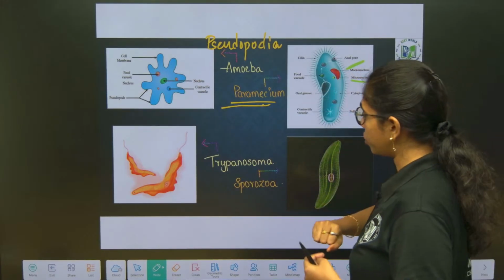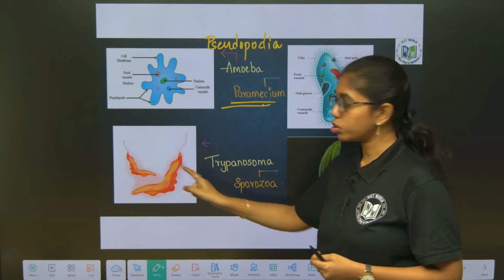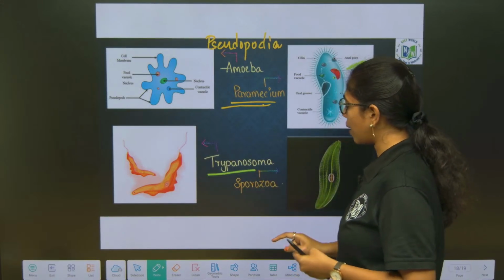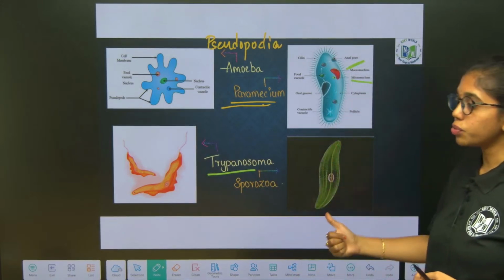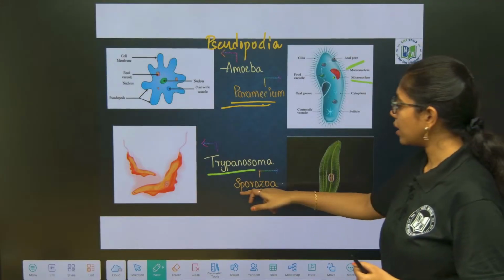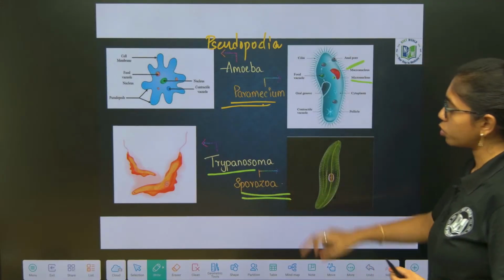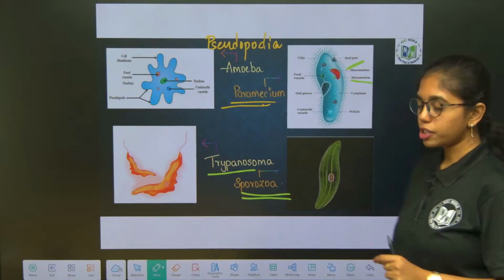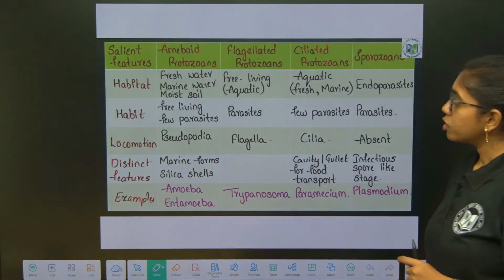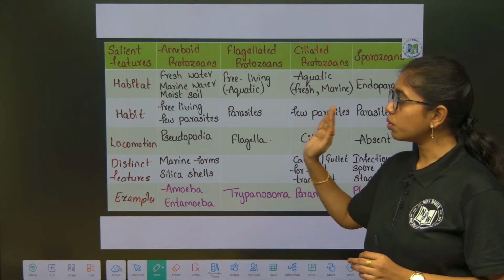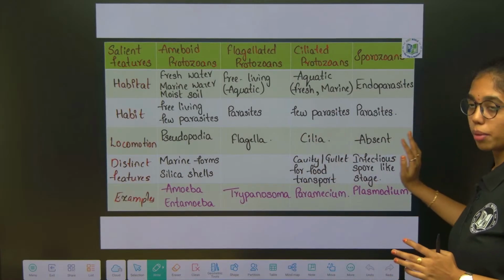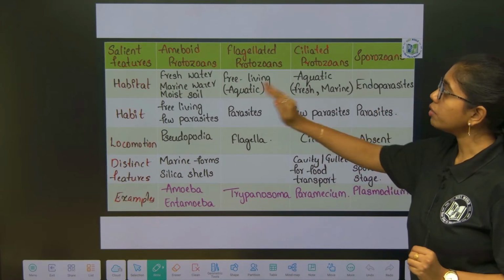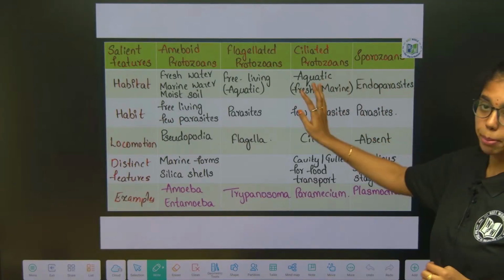Next, flagellated protozoans include Trypanosoma, and sporozoans are non-motile. The best example is Plasmodium. Here I have given you the complete tabulated form, so we can learn all four types of protozoans comparatively.